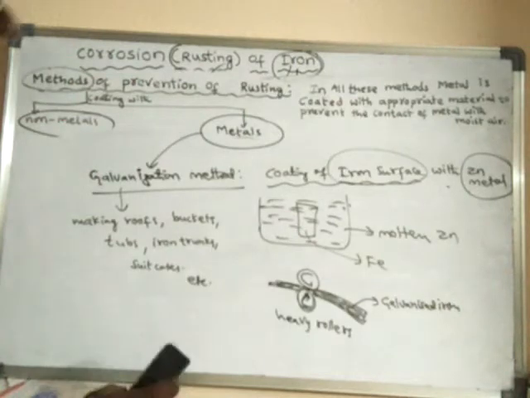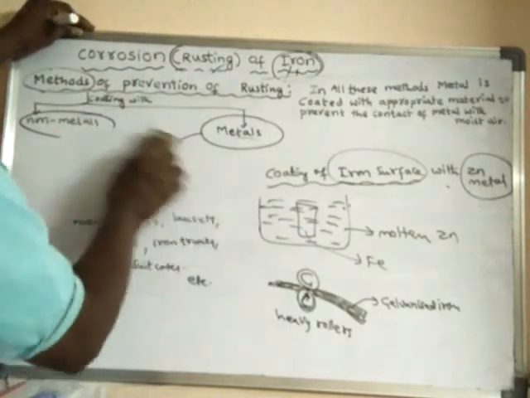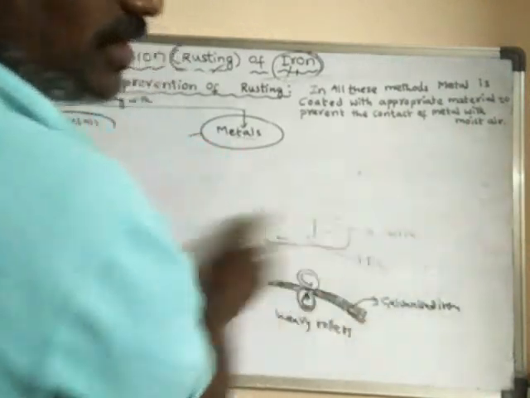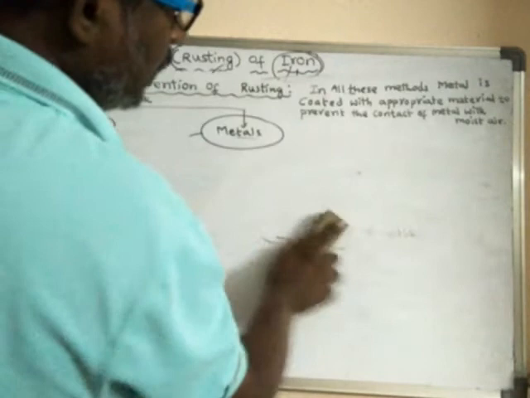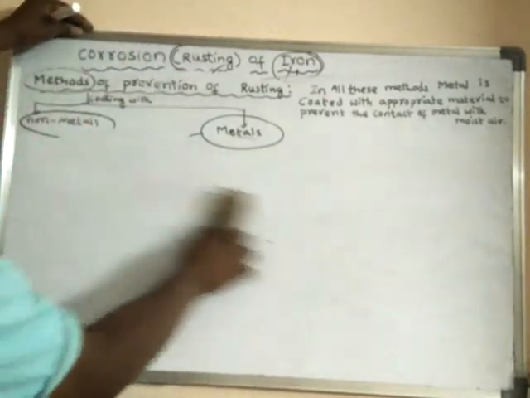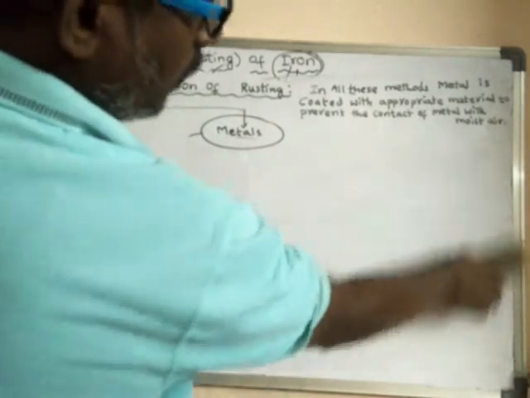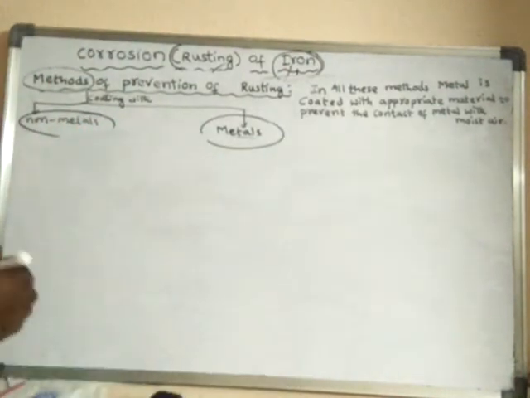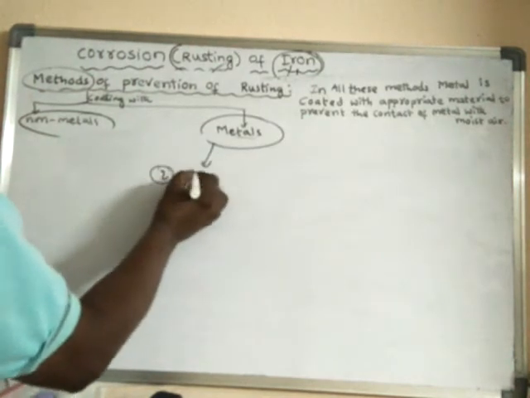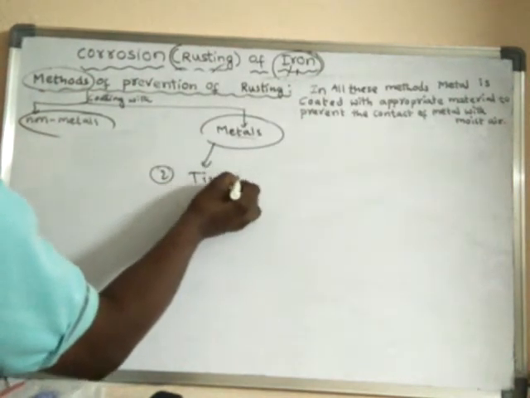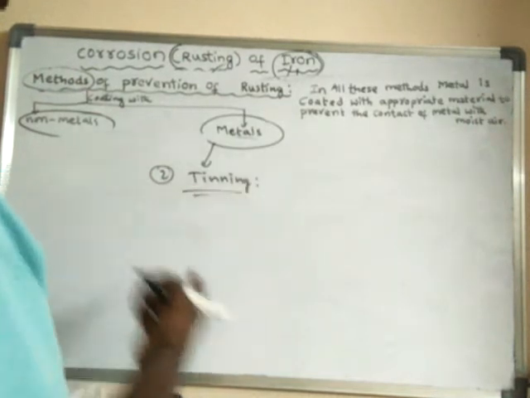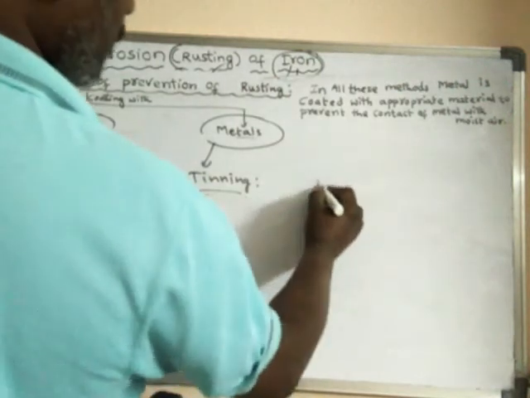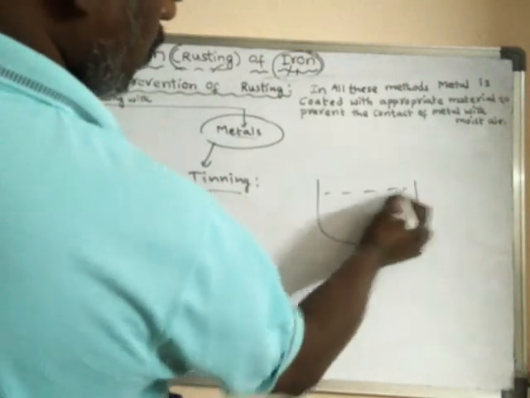The next method of coating the iron surface with metals is by tinning. What is tinning? In galvanization, we apply the coating with the help of zinc metal, but tinning is another method. Here, instead of zinc, we use the metal tin. So this is molten tin.